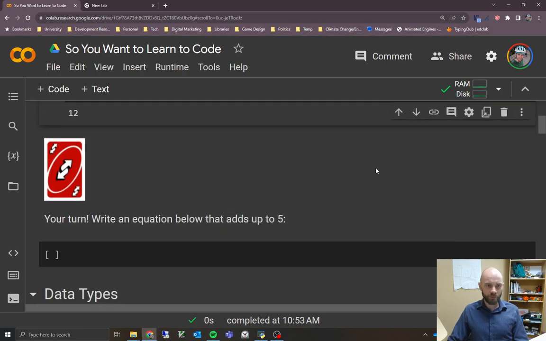Scrolling down a little bit further here, this little icon is an Uno reverse card. I don't know how many people play Uno or how common it is, but it's my way of saying, you'll see this throughout the notebook, hey, this is your turn. Now I've written this code, now it's your turn to write some code. So I give you a blank box down here to do that with.